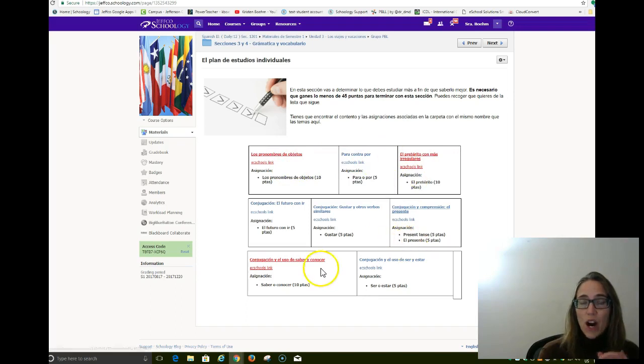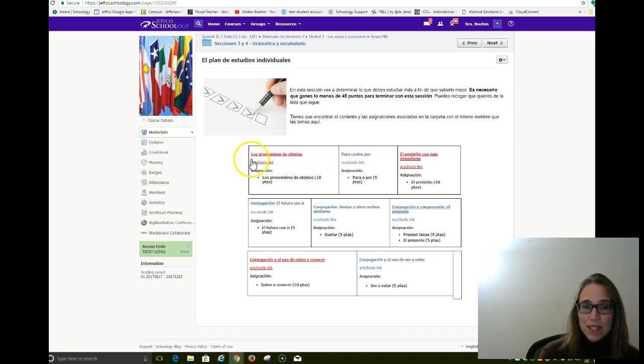Those in red are required. You must complete the assignments that are in red. Those that are in blue, you may select from. You'll notice that in here, you must earn 45 points. That's what you're working towards, 45 points.